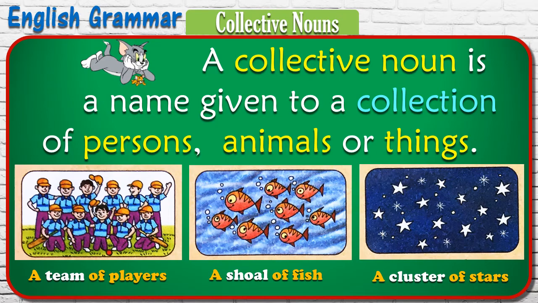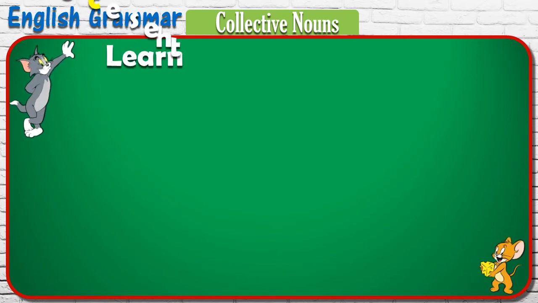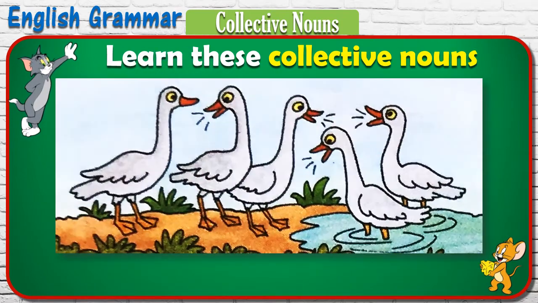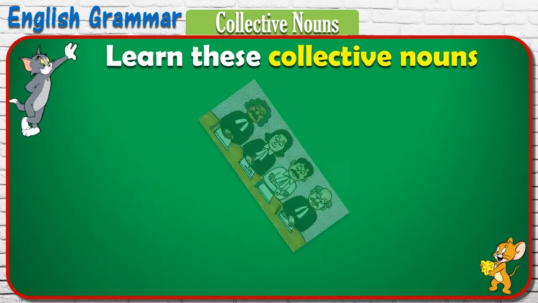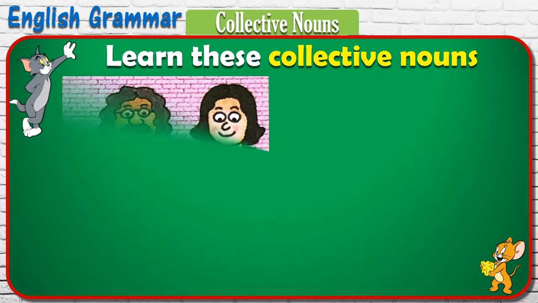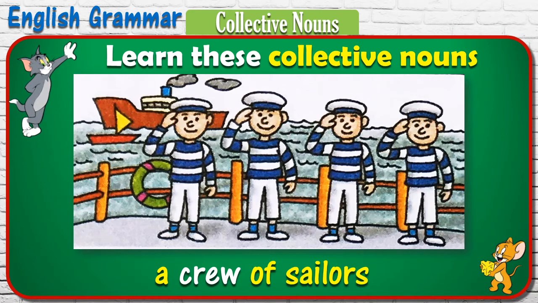Many fish of the same kind is called a shoal of fish. Many stars together in this picture is called a cluster of stars. Single is a goose, but here many geese together, so the collection of that is called a gaggle of geese. Only one is a judge, but here many judges together make a panel of judges. A collection of sailors is called a crew of sailors.